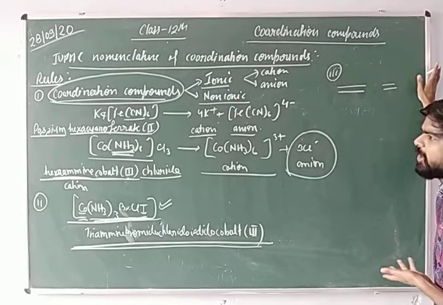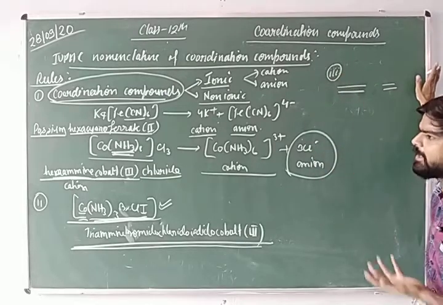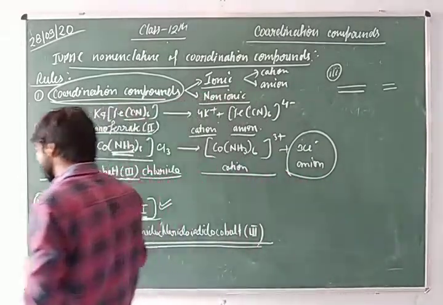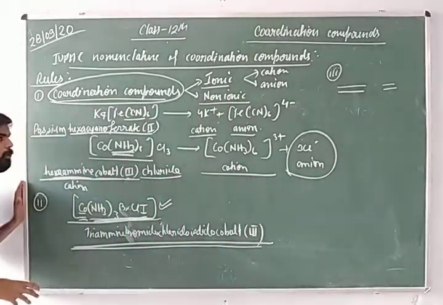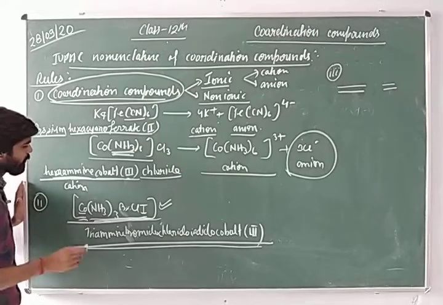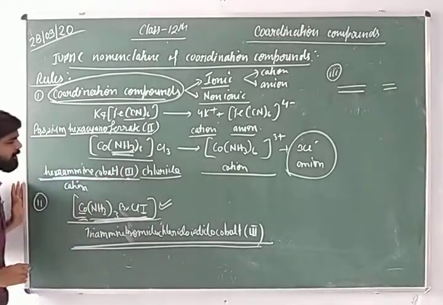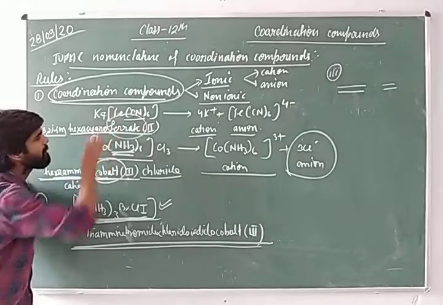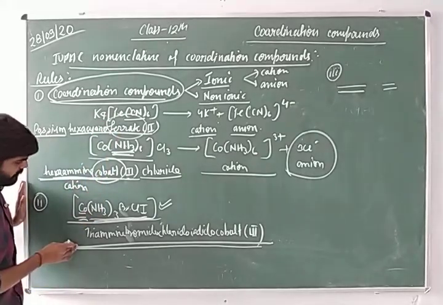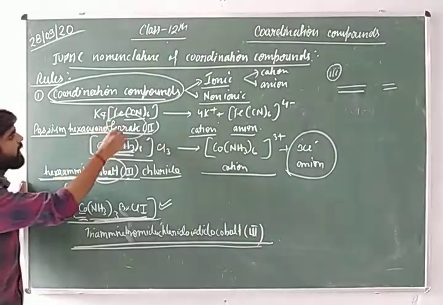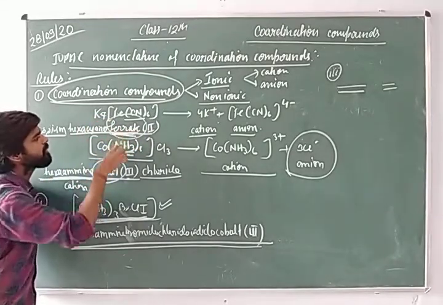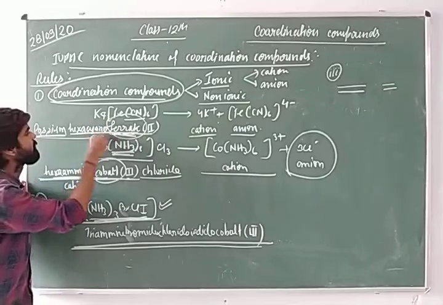That's it. This is your third rule. You can see the number of examples I have given here. Here the ferrate is the metal ion, which is written after the ligand.